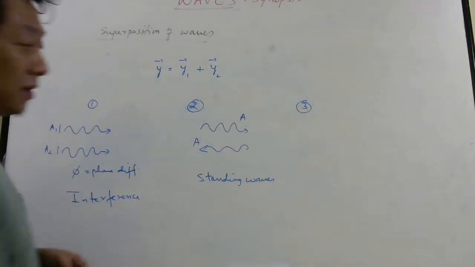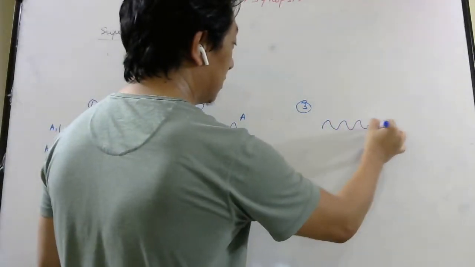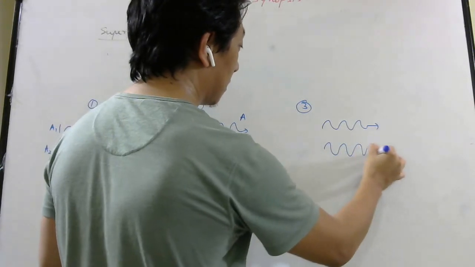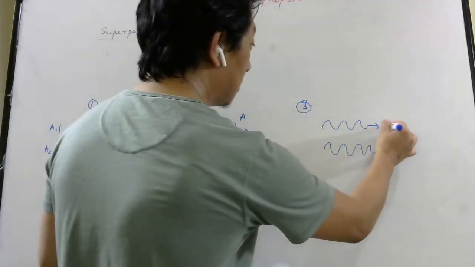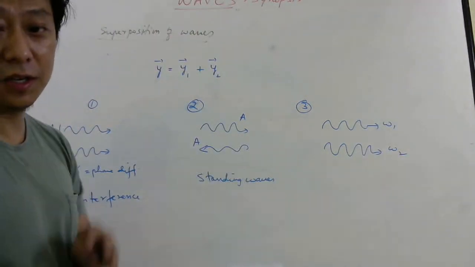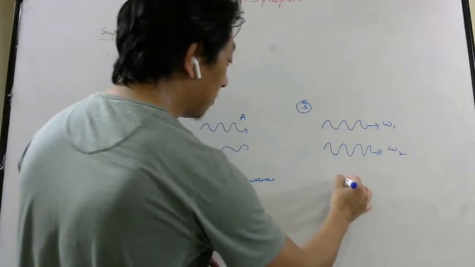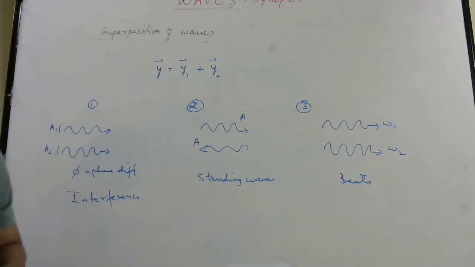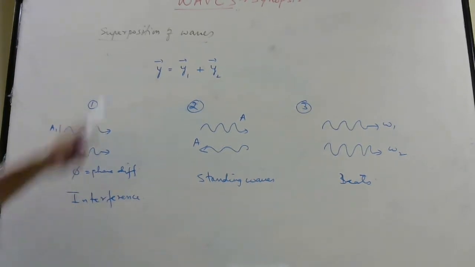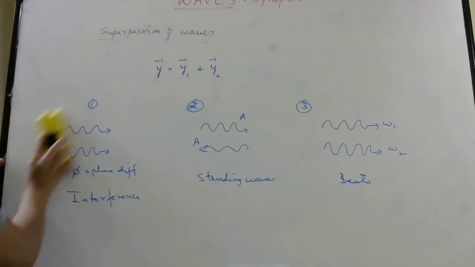And then, if you have two waves traveling in same direction, no phase difference this time, but there is a difference in the frequency. One is omega 1 angular frequency, other is omega 2. Then you get something called beats. So these three things we need to discuss quickly under the topic of superposition of waves.